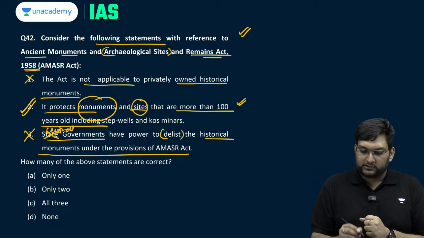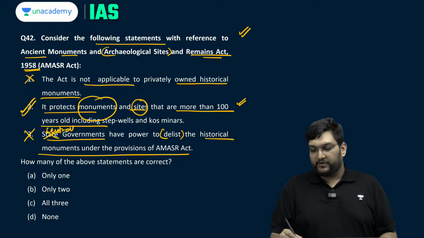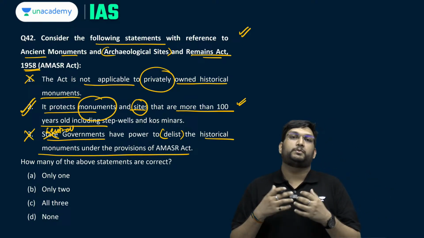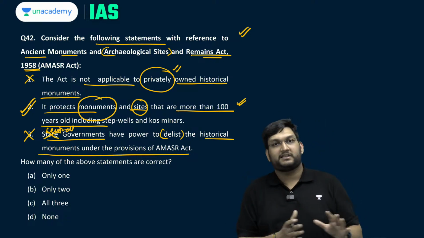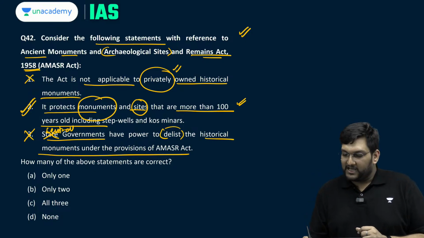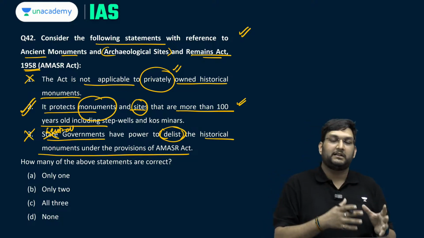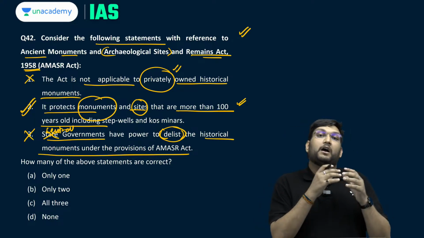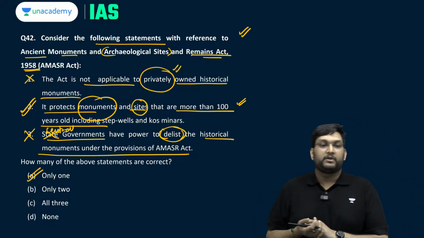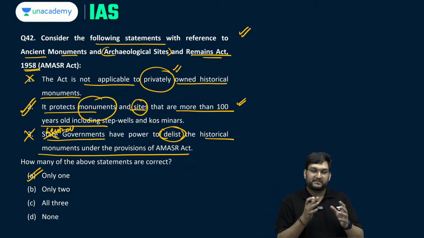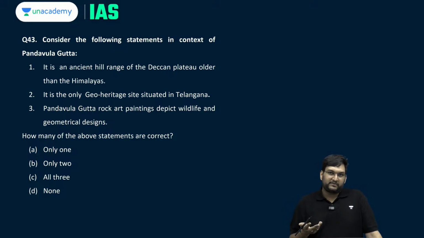The first is also incorrect, wherein under this act there is no distinction between public and private. If it's a privately owned haveli and needs to be protected, and it is quite important, it does not matter if it is private or public, it will go under the act if the center is listing it or delisting it. Therein lies the idea of misuse, because the central government can list and delist even private property under this act. So only one statement is correct: first and third are incorrect, second is totally correct.